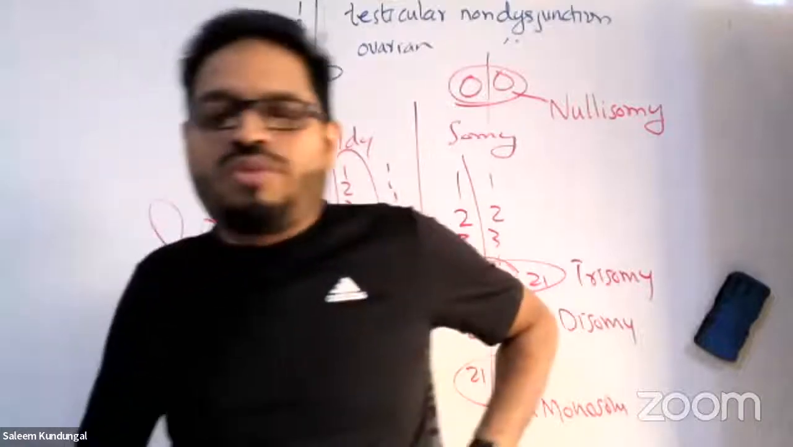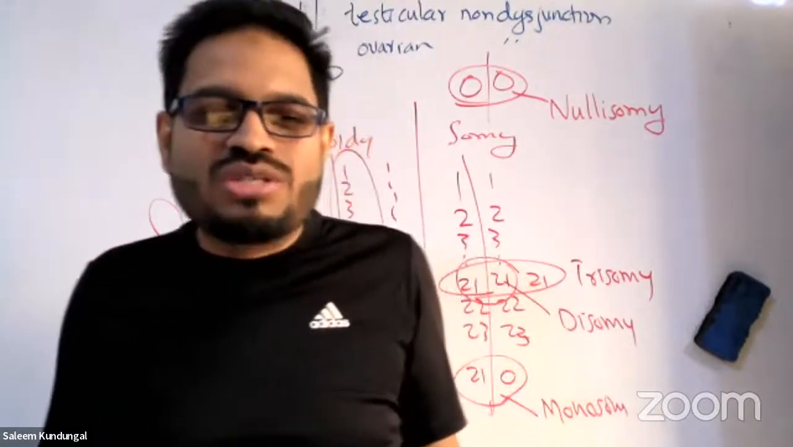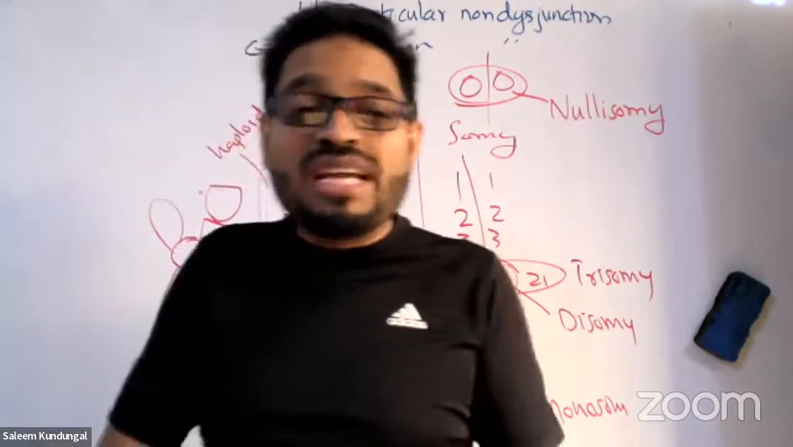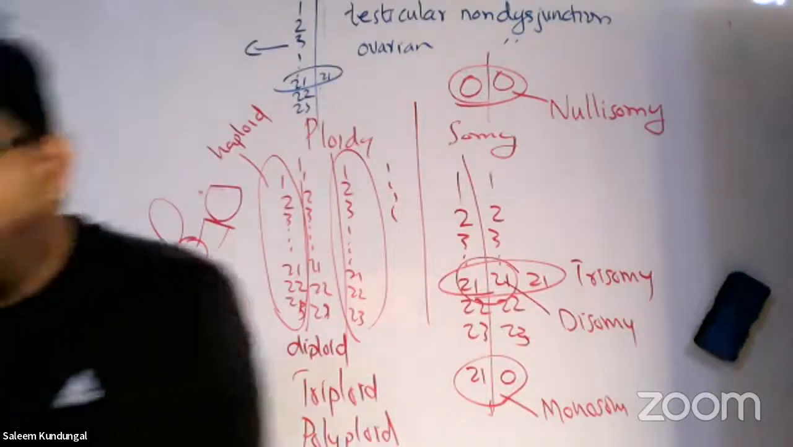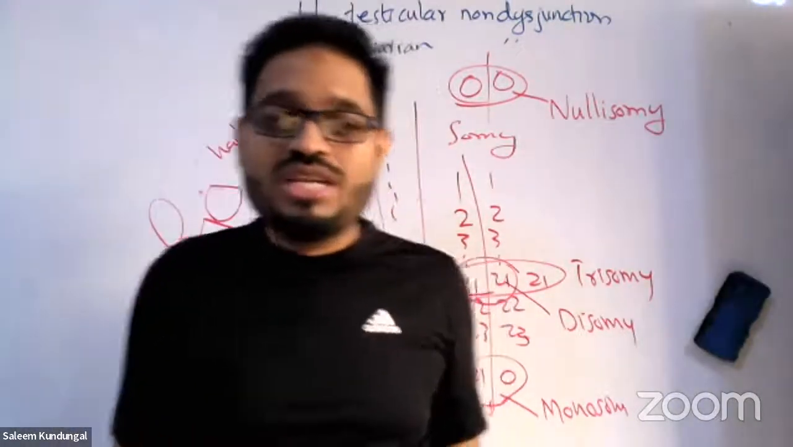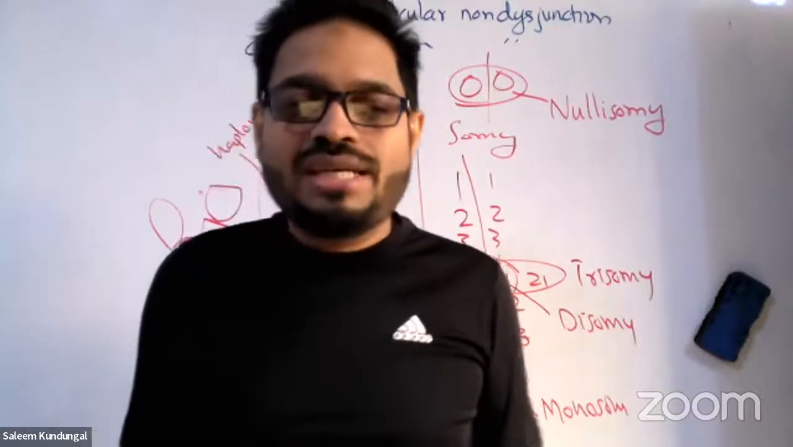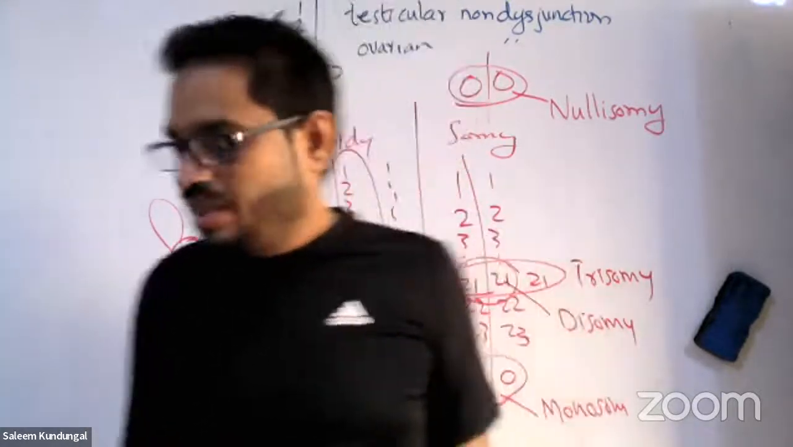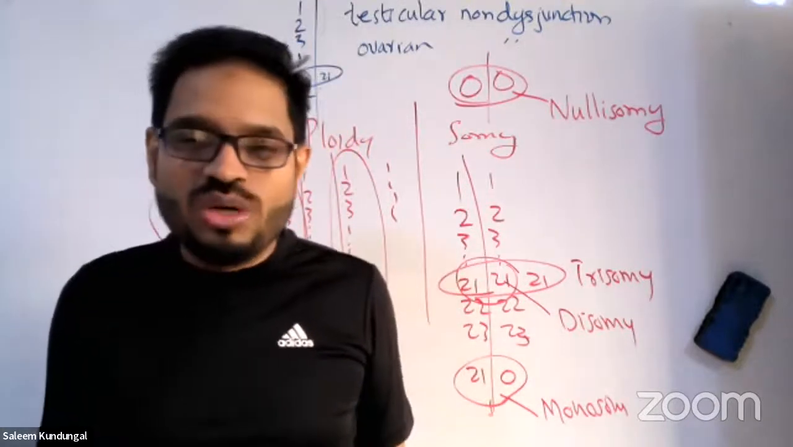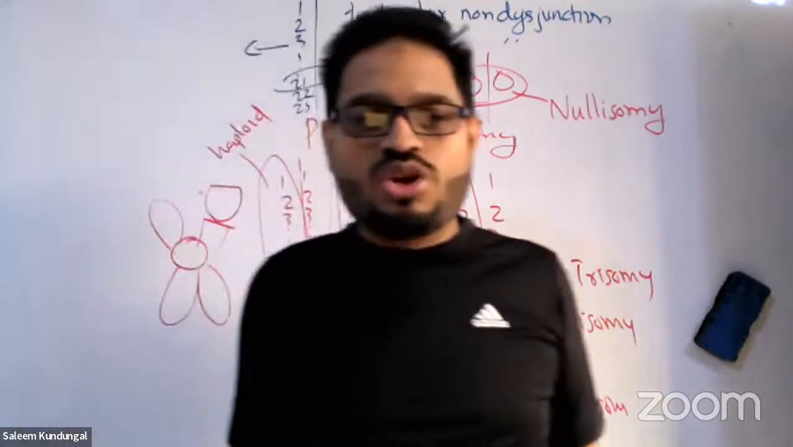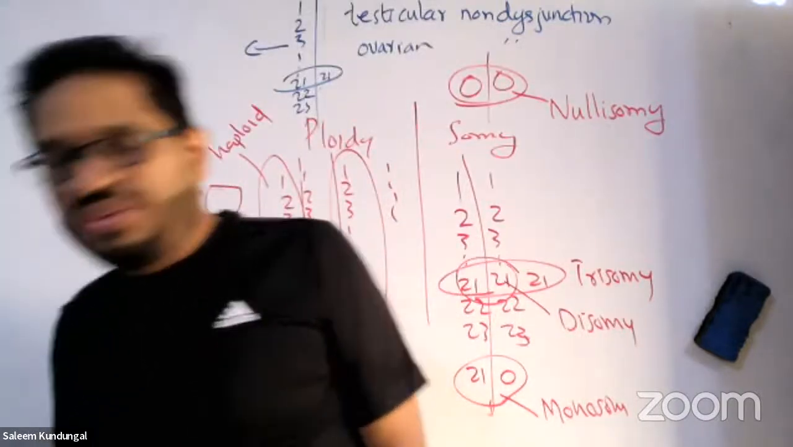Now, Down syndrome. What is the other name for this disease? Down syndrome is also called Mongoloid idiocy, Mongolian disease, because the patients look like Mongolian people. Okay. So write the name Mongolian disease or Mongoloid idiocy. This was first explained by a doctor called Langdon Down. That's why the name Down syndrome.